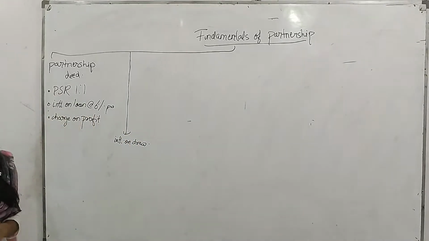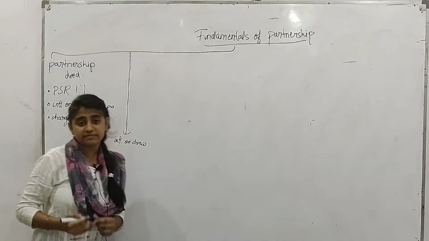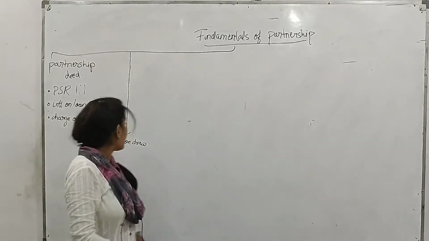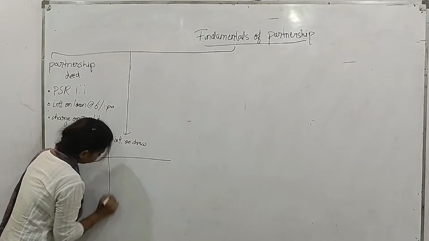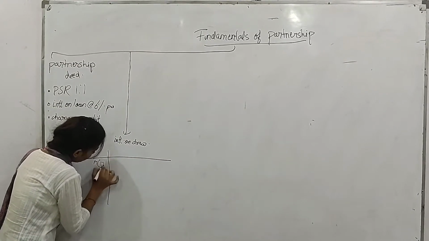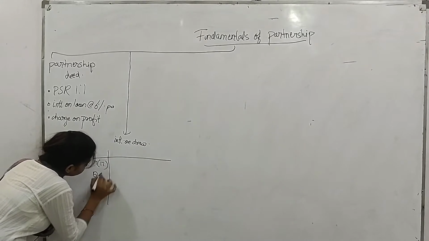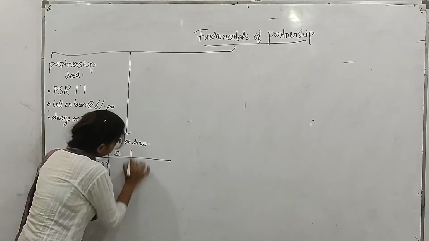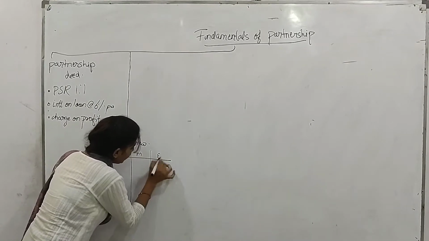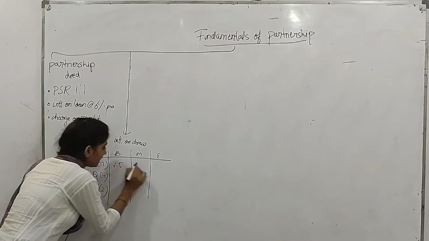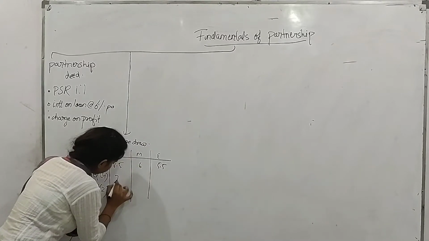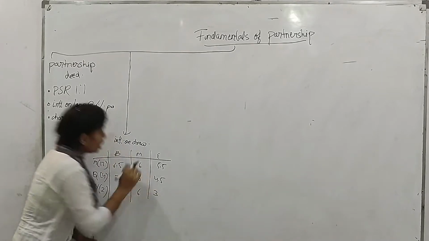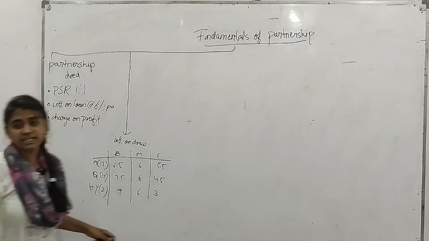So there is a table which shows the values of interest on which we can calculate the interest on drawing, and that table is, this is monthly, it's 12, this is quarterly, it's 4, and this is half yearly, which is 2. This is beginning, mid and end, and the values are 6.5, 6, 5.5, 7.5, 6, 4.5, 9, 6, 3. So on the behalf of this table we calculate the interest on drawing.